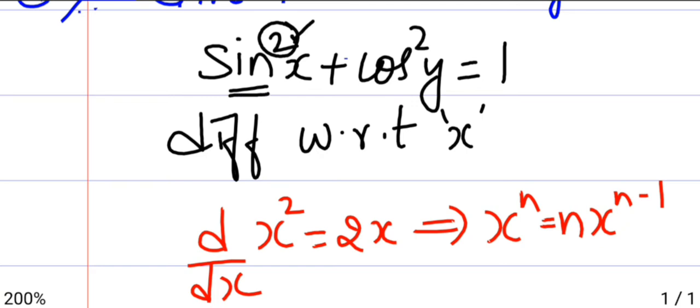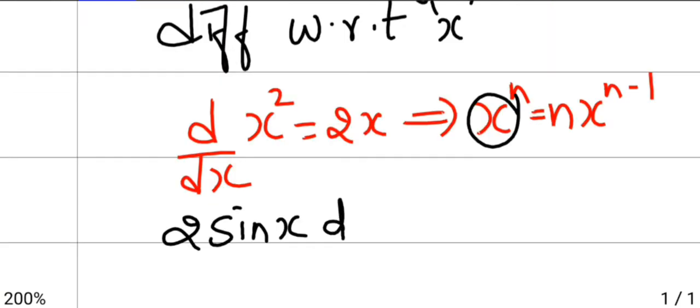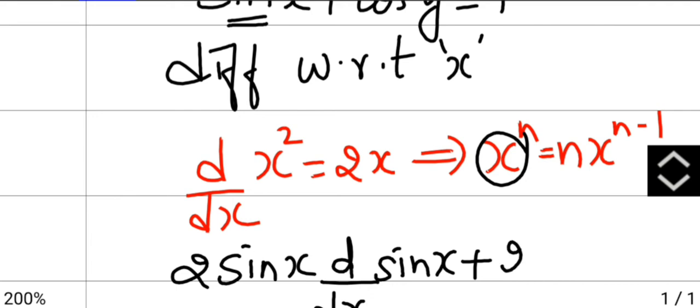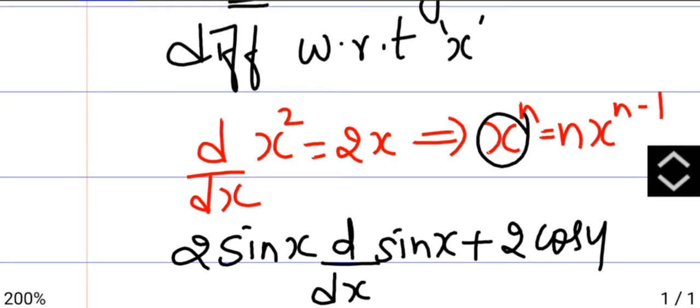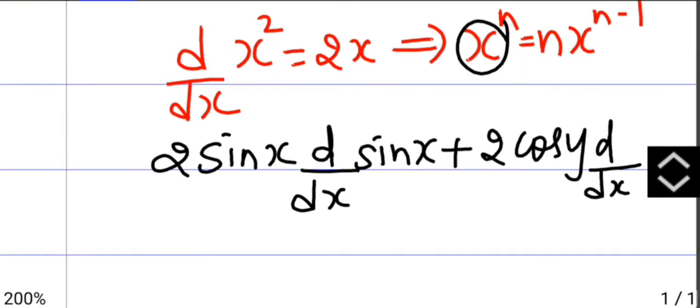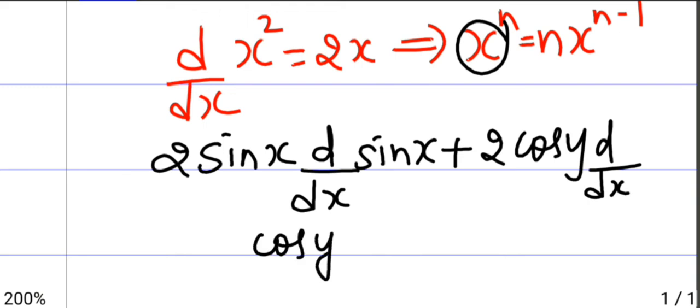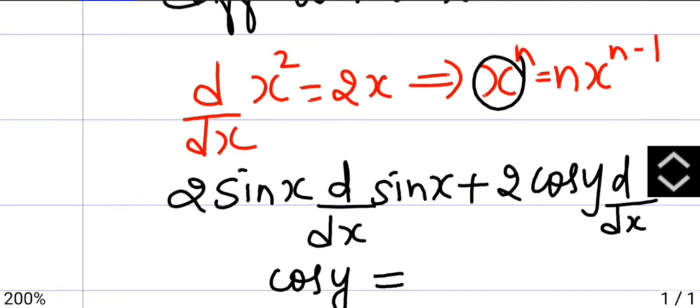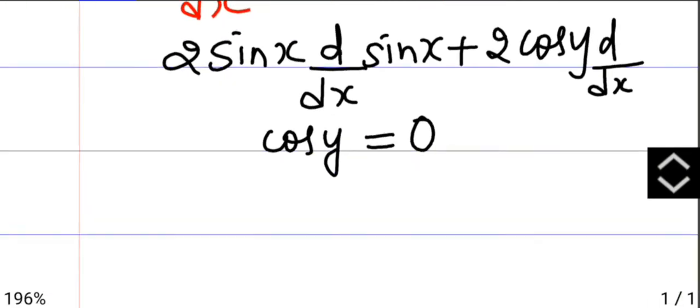Whatever is there in place of x, we should differentiate that once again. d by dx of sin x plus, same way here, 2 cos y d by dx of cos y equals, differentiation of constant is 0.